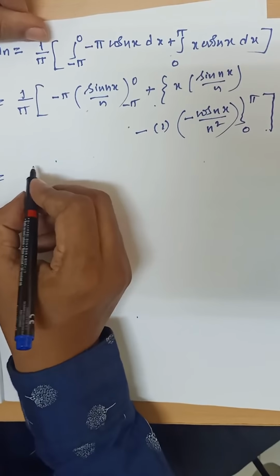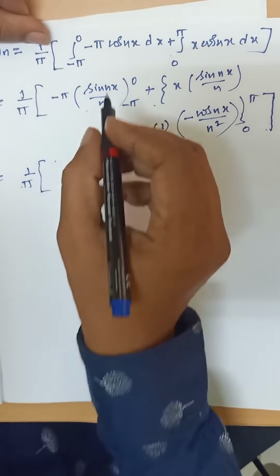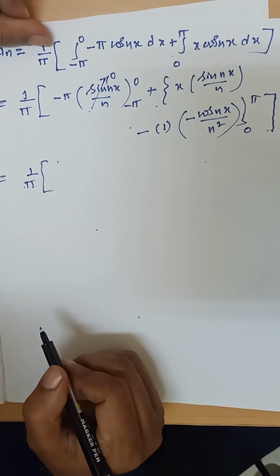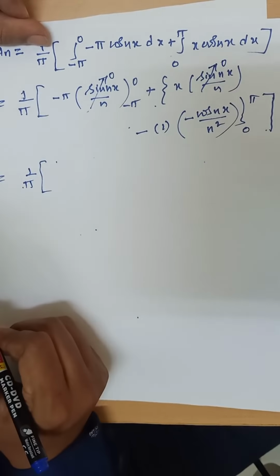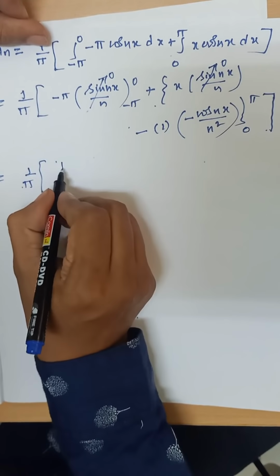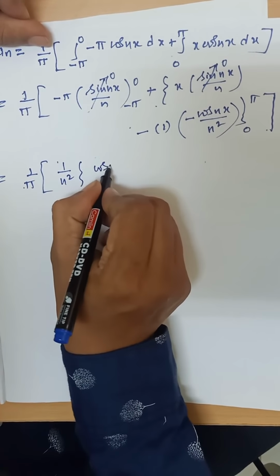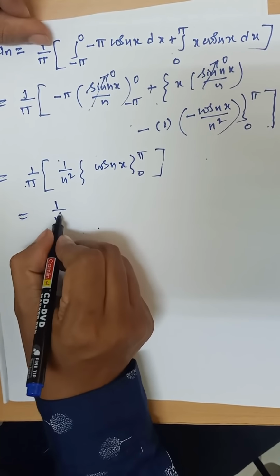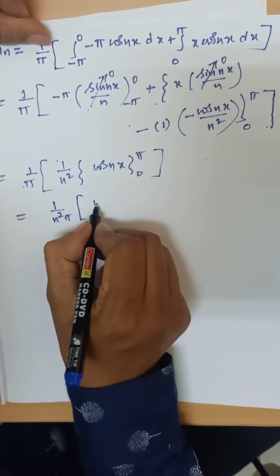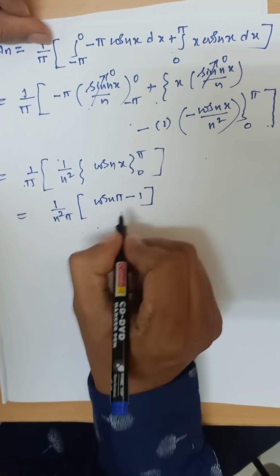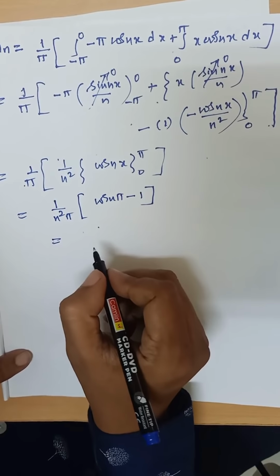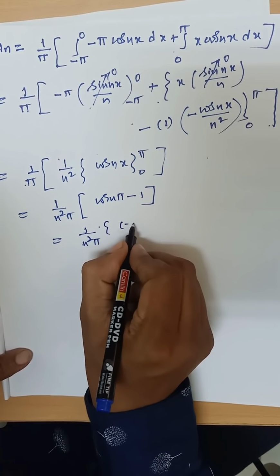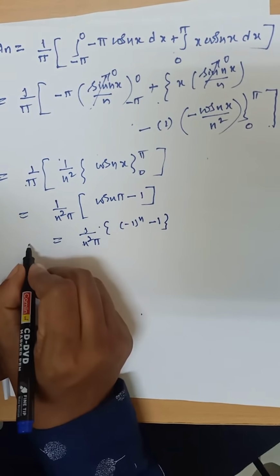That is equal to 1 by pi, comma. See, this term is 0 because we apply 0 for sin; minus pi for sin is 0. Here also this term is 0. Here minus into minus plus, outside 1 by n square, comma, cos nx from 0 to pi. That is equal to 1 by n square pi, comma, cos n pi minus cos 0 is 1. That is equal to 1 by n square pi into minus 1 power n minus 1. So this is the required an.